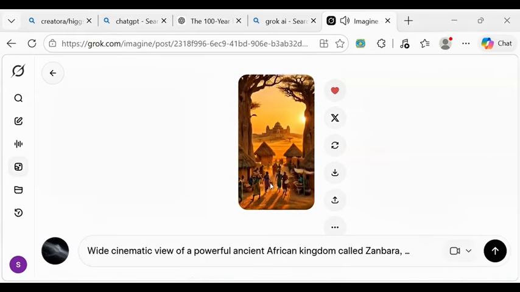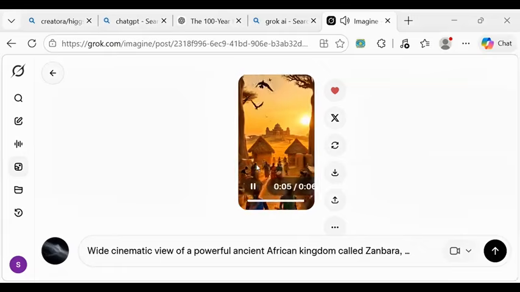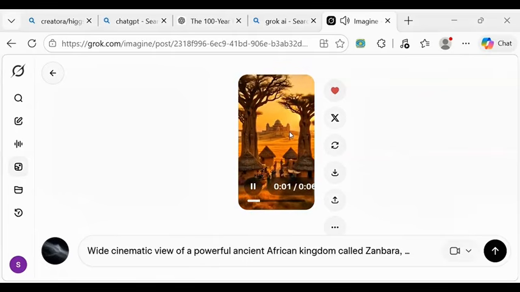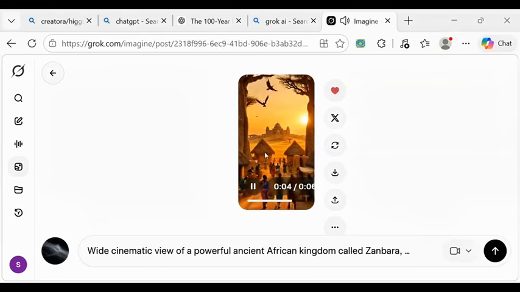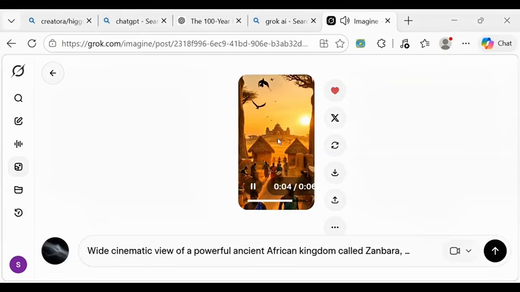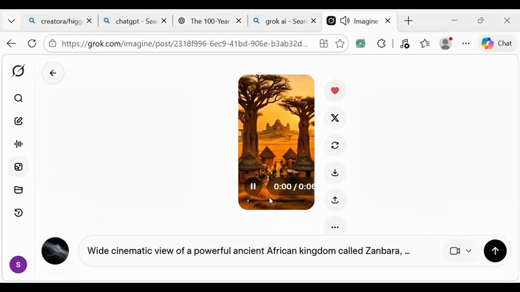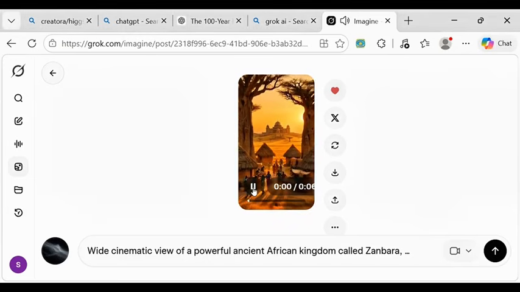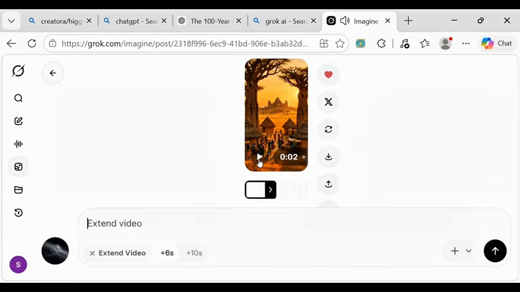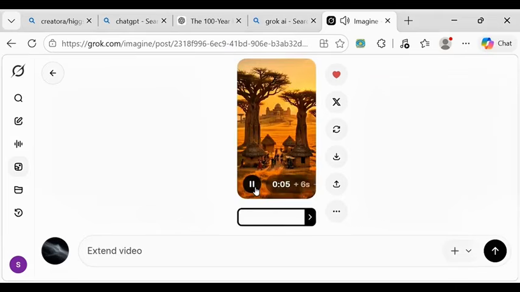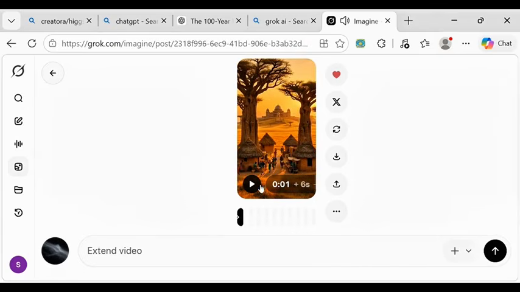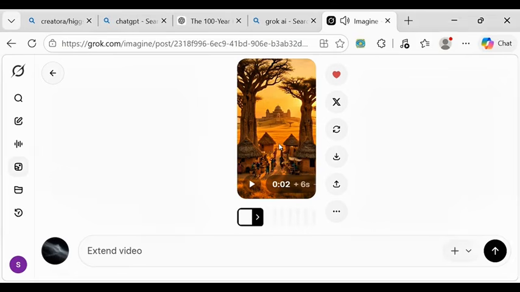Now this is our first. I wanted to generate the image, but it did not generate, so I went ahead and generated the video directly. As you can see, this is the first one here. So the next thing we are going to do right now is to post it. Sorry. I'll click on post here. Then the next thing we are going to do is to extend this.